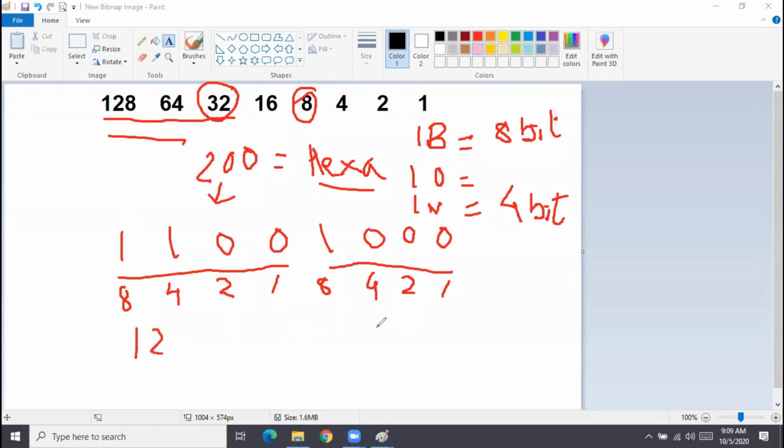And what value do I get here? 8. So is the hex 128? No. Why? Because you can't have the number 12 as a single digit in hexadecimal. In hexadecimal, the digits start from 0 to 9, and then from 10 onwards you have alphabets. 10 is A, and like that you go up to 15.